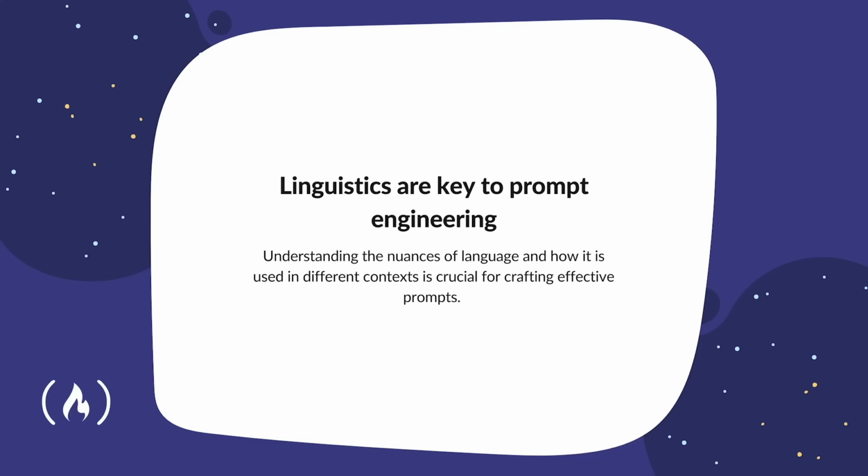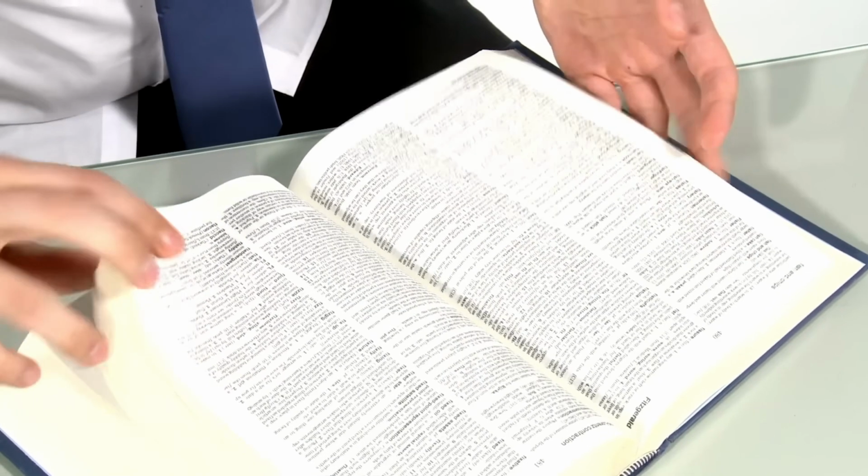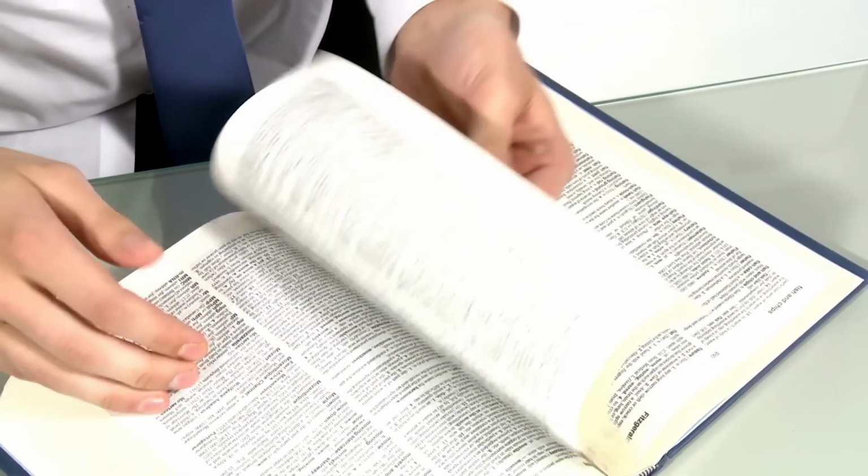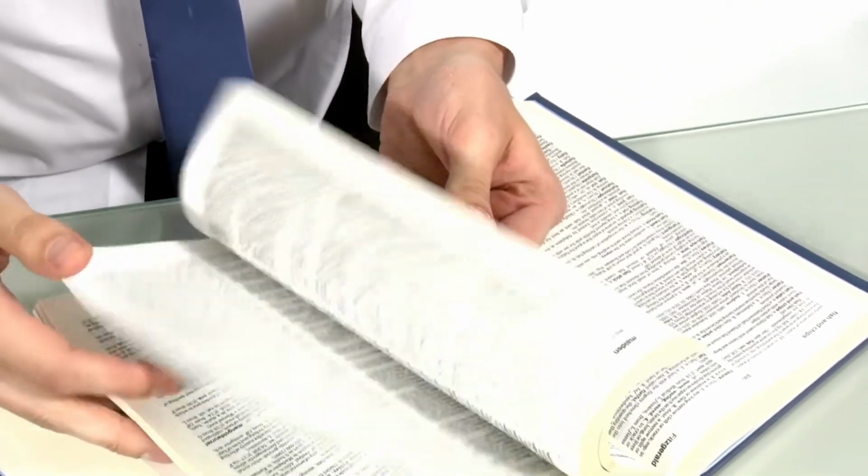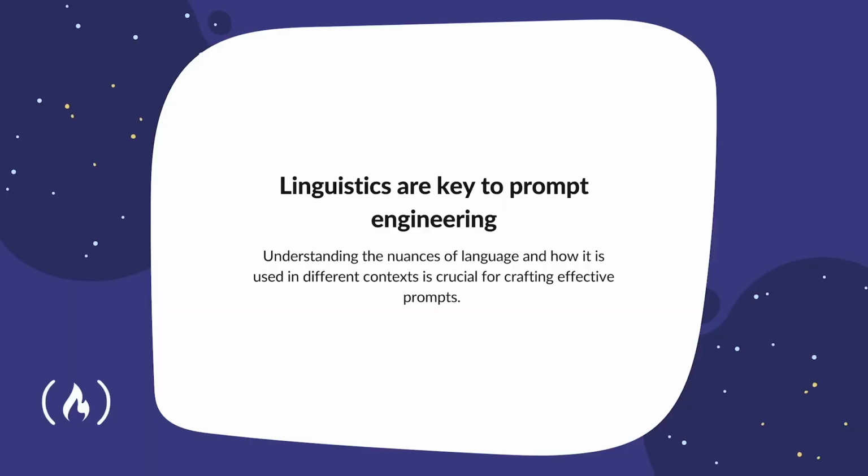Why? Understanding the nuances of language and how it is used in different contexts is crucial for crafting effective prompts. Not only that, but knowing how to use a grammar or language structure that is universally used will result in the AI system returning back the most accurate results. As you can imagine, the sheer amount of data that it is trained on is most likely to mostly use the standard grammar and language structure that is universally used. So sticking to the standardization is key.